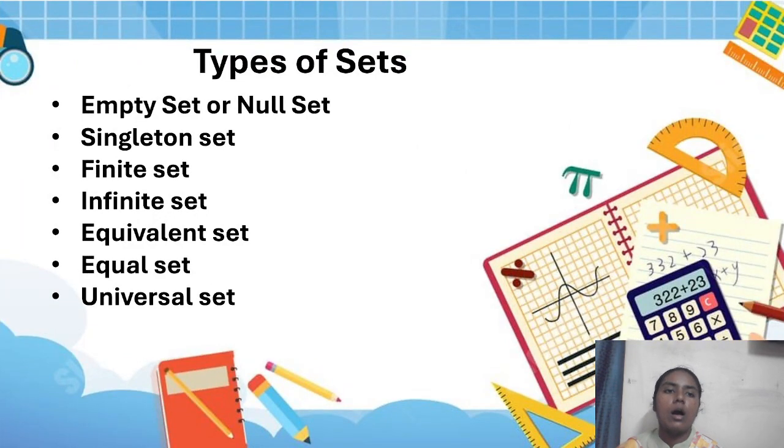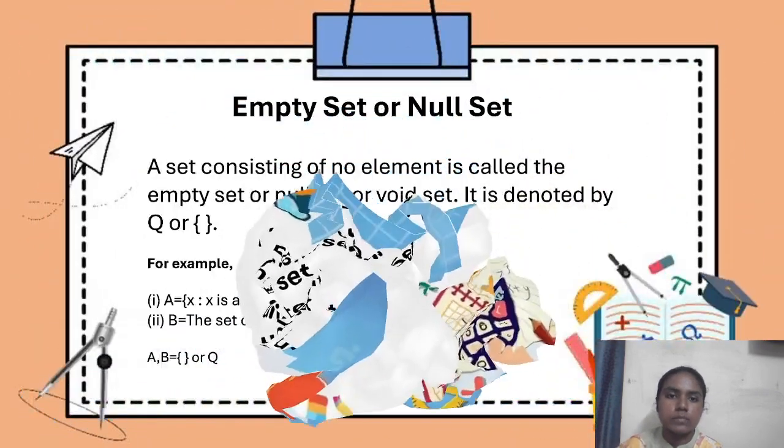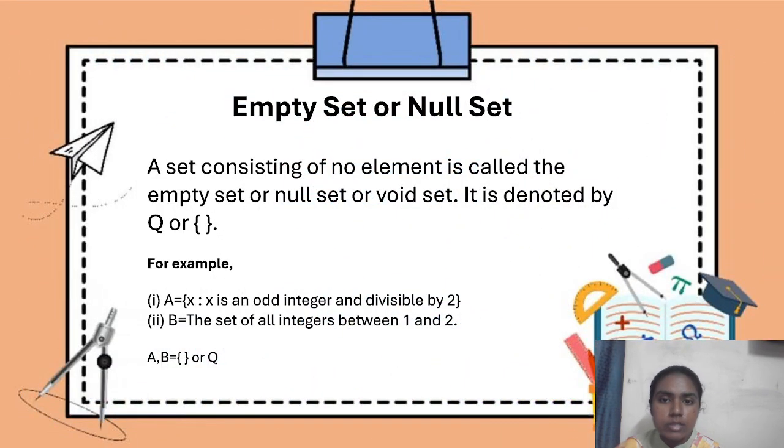That is, we entered our main content, types of sets. There are several types of set, but I will say a few of them: empty set or null set, singleton set, finite set, infinite set, equivalent set, equal set and universal set. First let's see the empty set or null set. In the name itself we can tell what type of set it will be. In the name they gave us empty.